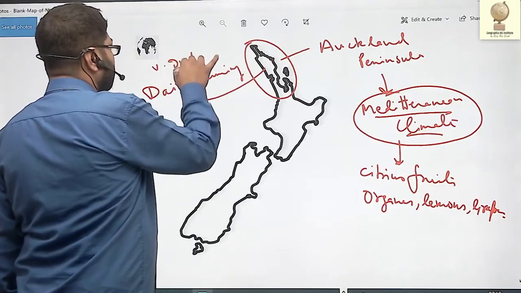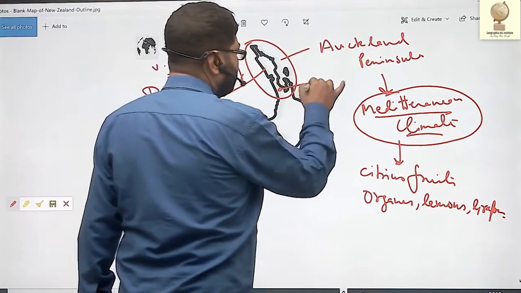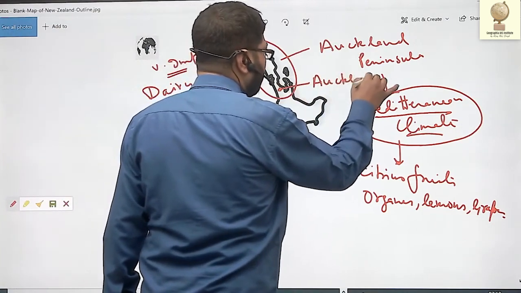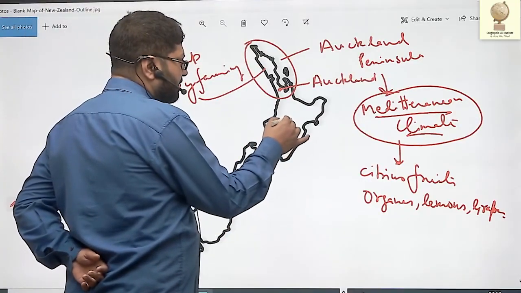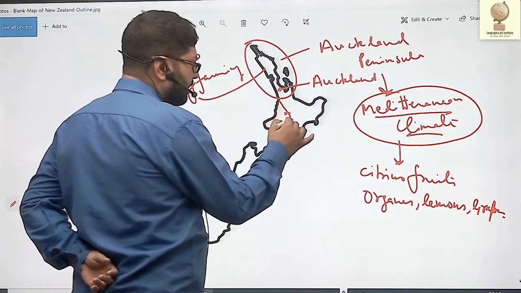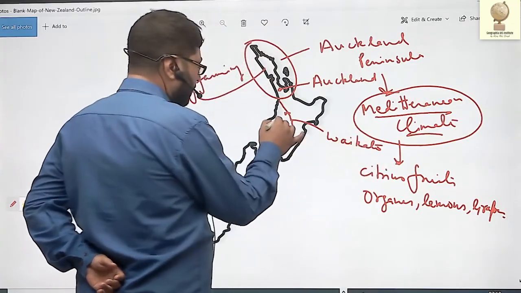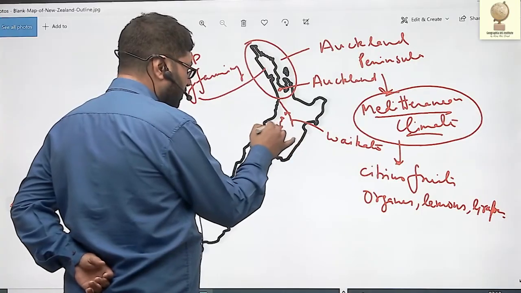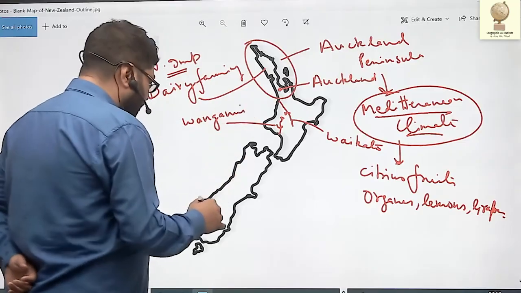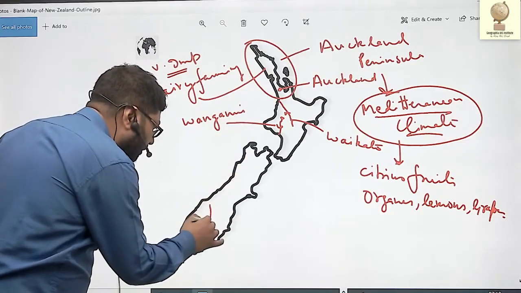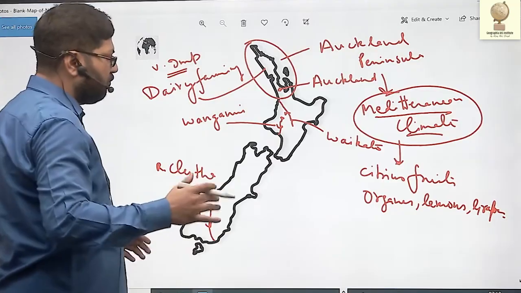Very important dairy farming region. And here the largest city of New Zealand, Auckland, is also located. Now if you see, there are certain important rivers, like the longest river of New Zealand, that is Waikato. Then another important river of New Zealand, Wanganui. And the largest voluminous river, River Clutha. It is the largest, with the most volume.